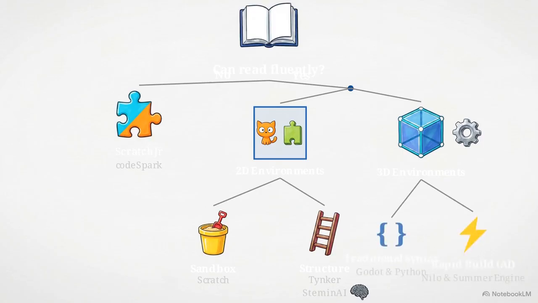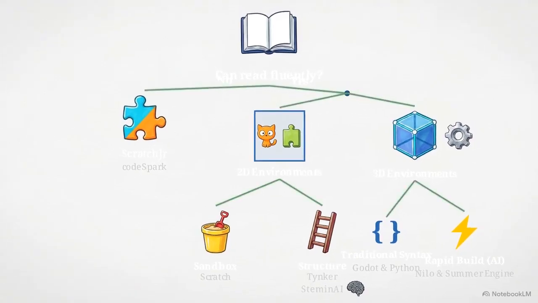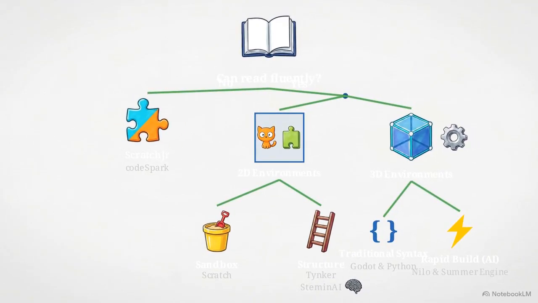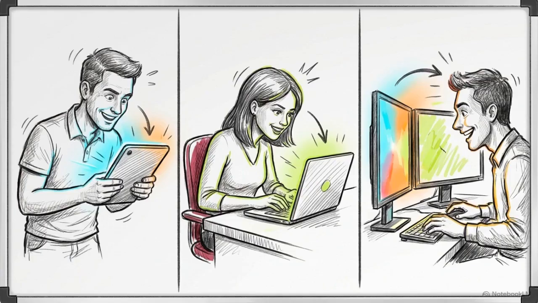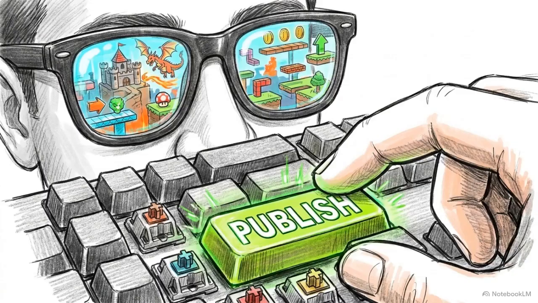On the 3D path, separate the teens who want to learn traditional syntax using Godot or Python from those who want to build fast without code using Nilo or Summer Engine. The most effective engine for a beginner is the one that fits their current skill level, ensuring they reach a finished project instead of a dead end.